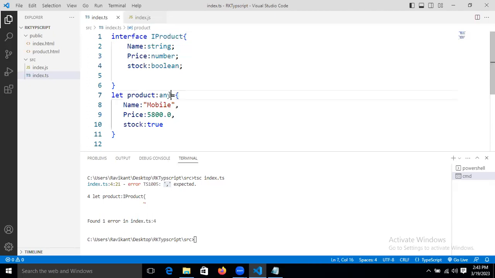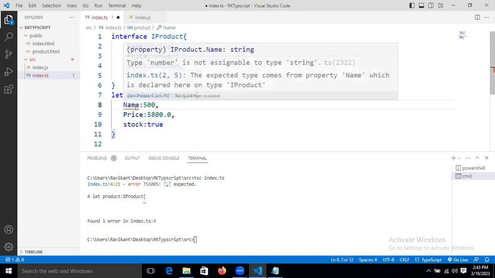Instead of taking any, we will take the interface name. Based on that interface name, we are specifying or declaring our object. Now see, in the name property, previously you declared it as a string, right? Here you declared it as a string. Now if you store a number here, then it will not accept it. It will not accept.